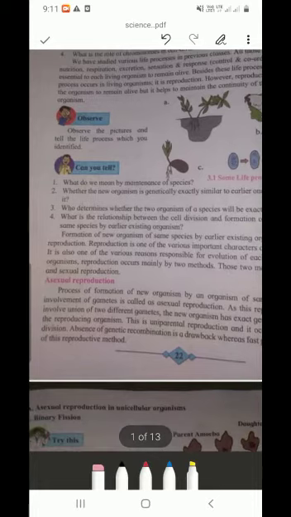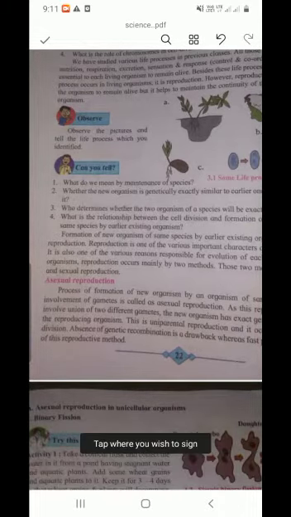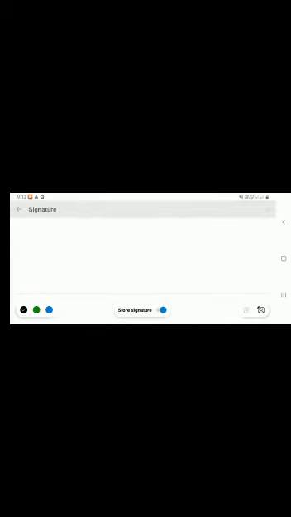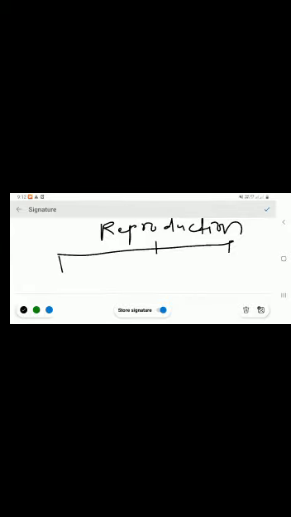Okay. Now there are two types of reproduction. Reproduction occurs mainly in two types. Those are sexual and asexual. First we will study asexual.